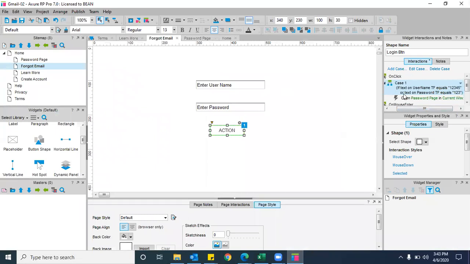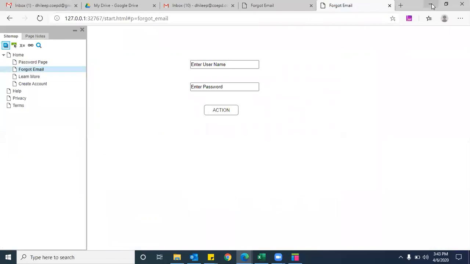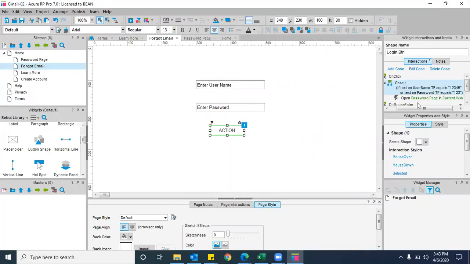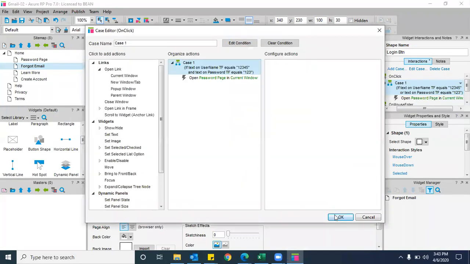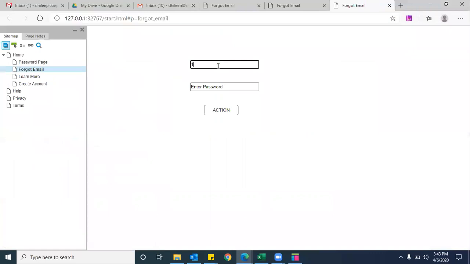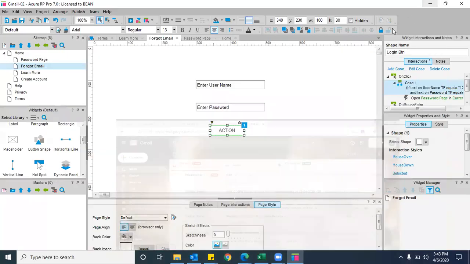If we kept "and" here, see here, you're able to see my cursor now. Okay, if you kept "and" here, definitely it will not accept to go to the previous page. Let me apply even 1, 2, 3. Still it will go to the previous page because I kept "or". Now let me change this to "and". Okay, now it won't accept ultimately, right? Now 1, 2, 3, 4, 5. It will not allow, right? Okay. 1, 2, 3. Then it will allow. Is that clear? The difference between "and" and "or"?